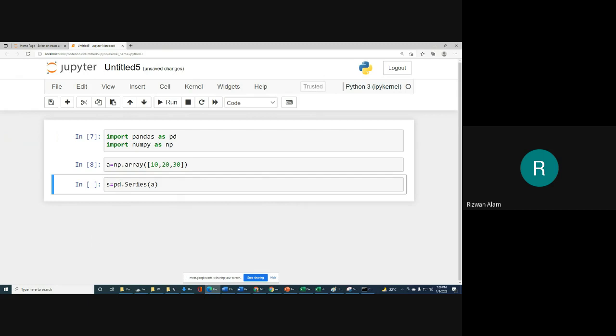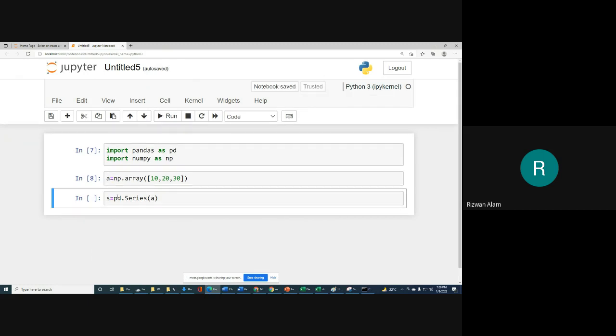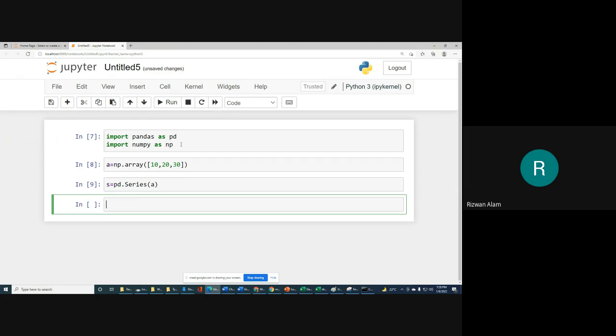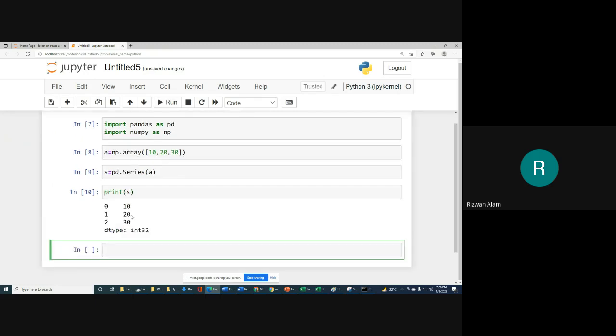Next, we will create a series, and this series will hold the elements that we have in this ndarray A, which means 10, 20, and 30. Now if you try to see what you have in s, that is our series here, you will get 10, 20, and 30.